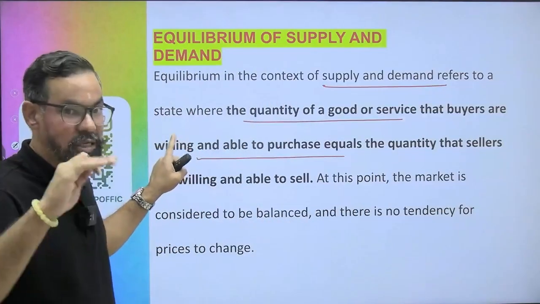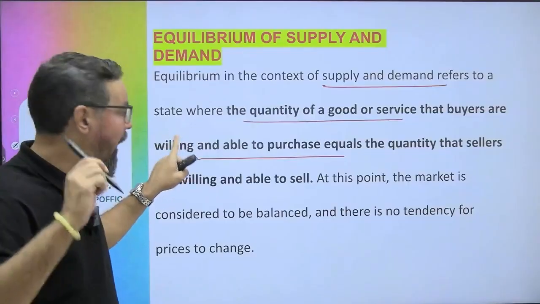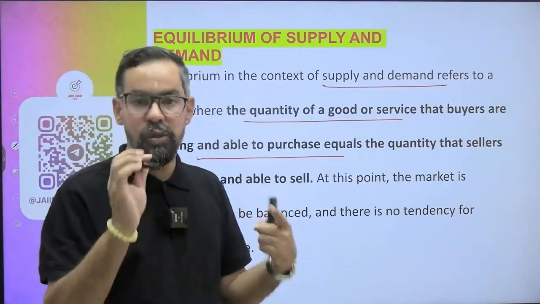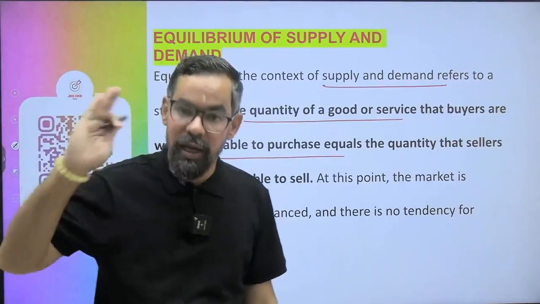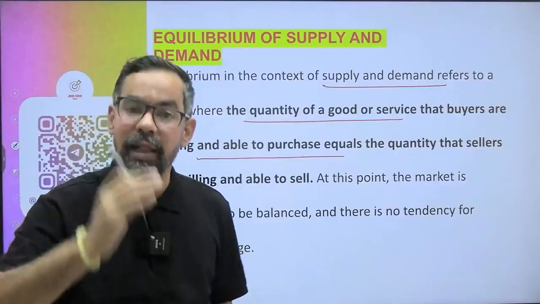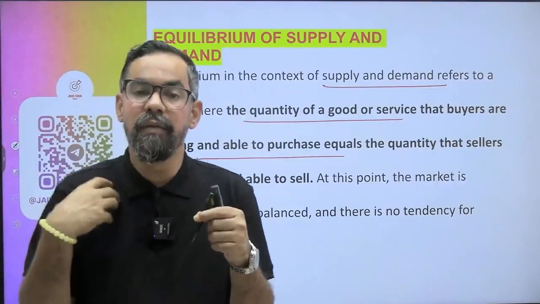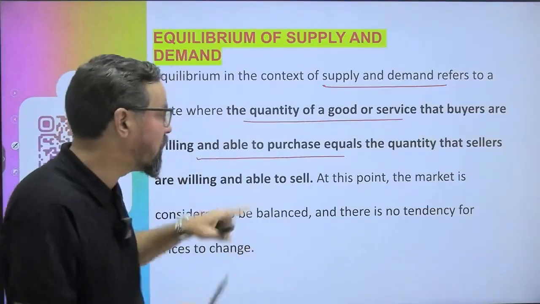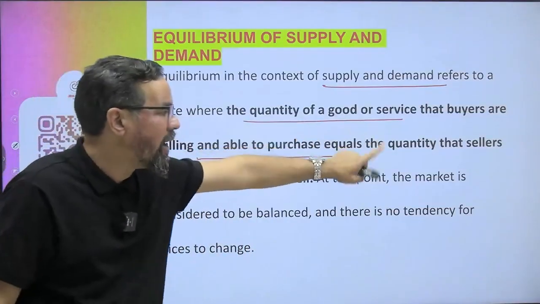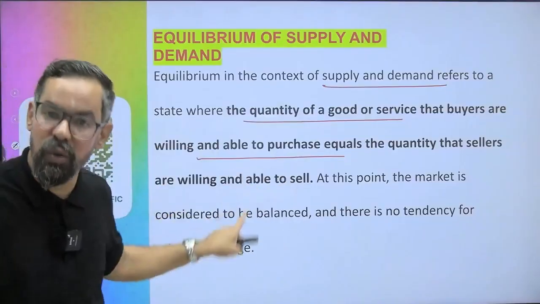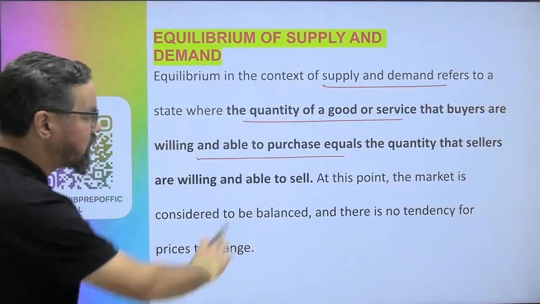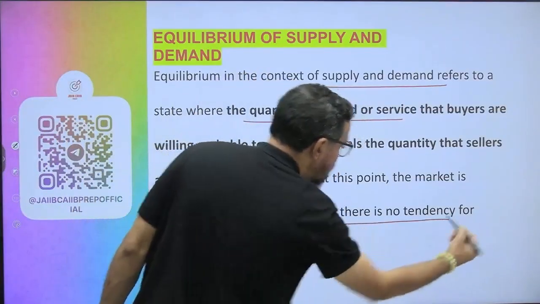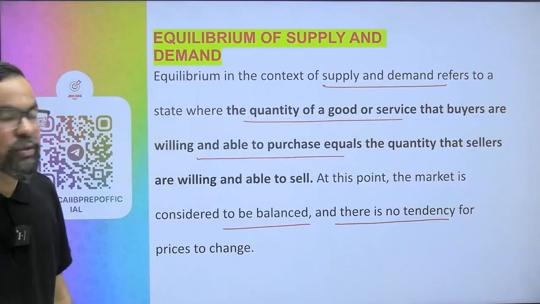Willingness: they want to purchase the marker at 200. Ability: they have the income level to meet those expectations. The seller is willing to sell at 200 and is able to manage their cost within that. At this point the market is considered balanced and there is no tendency for the price to change.